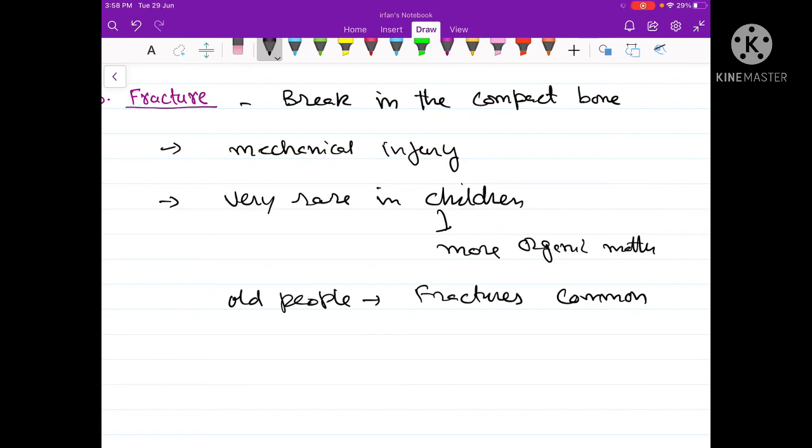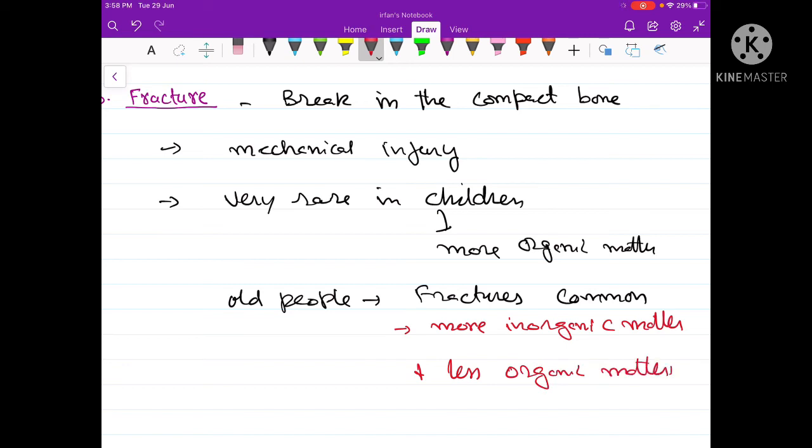In children, there is more organic matter and less inorganic matter. But in aged individuals, there is more inorganic matter and less organic matter. As a result, the bones of older people are more prone to fractures than the bones of young children.